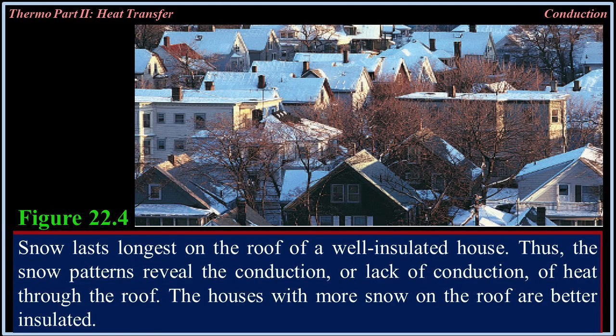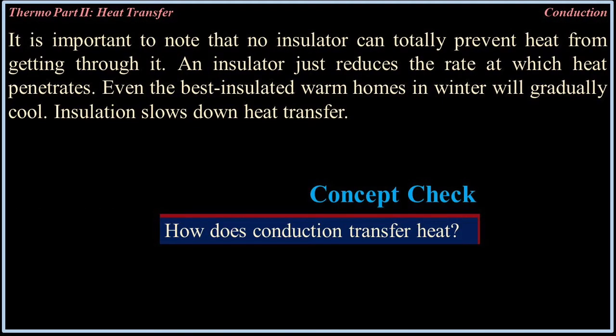Figure 22.4. Snow lasts longest on the roof of a well-insulated house. Thus, the snow patterns reveal the conduction or lack of conduction of heat through the roof. The houses with more snow on the roof are better insulated.